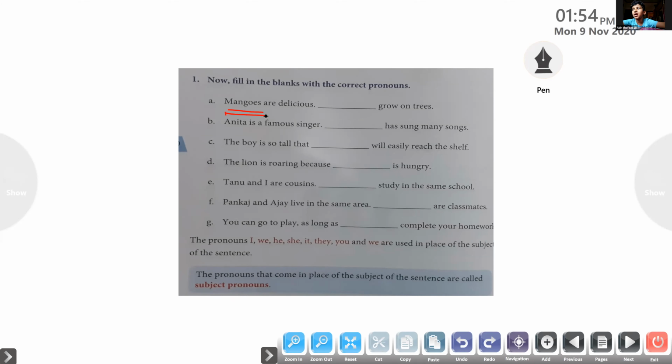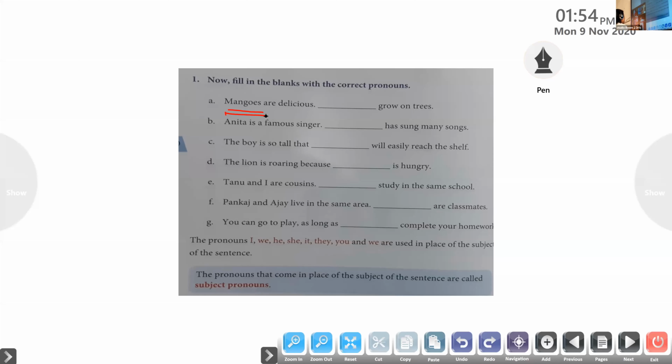So what do we have to write here? Mango trees. So which pronoun do we have to use, my dear? We are talking about the pronouns now. When we are talking about one mango, we can write it. Here many mangoes are there. So what do we have to write? Who can give me the answer? Yes, Dia. Come on, Dia.